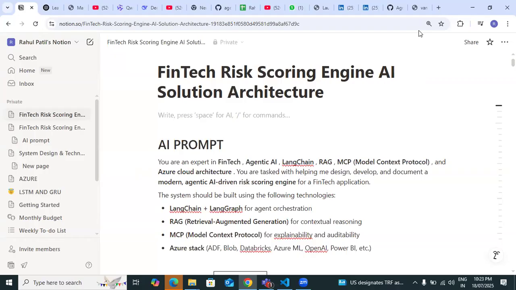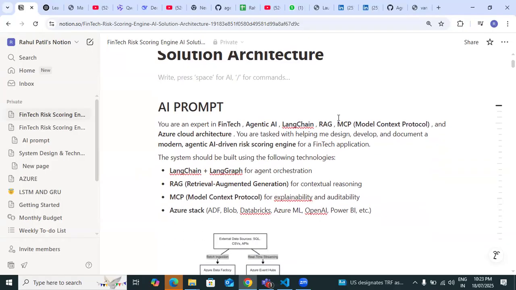You are an expert in fintech, agentic AI, LangChain, RAG, MCP, and Azure cloud architecture. You are asked to help me design, develop, and document a modern agentic AI-driven risk scoring engine in a fintech application. The system should be built using the following technologies: LangChain, LangGraph, RAG, MCP, Azure Stack.